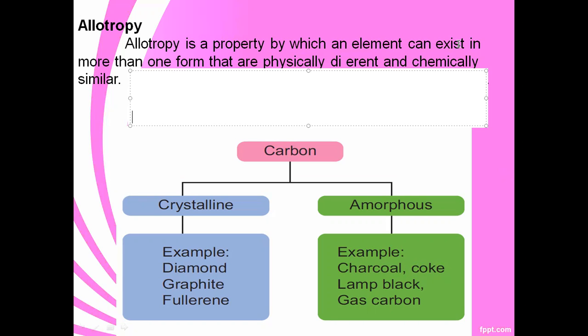So carbon exists in allotropic forms. There are two types, that is crystalline and amorphous. Crystalline examples are diamond, graphite, fullerene.